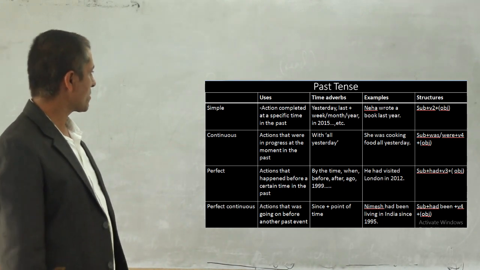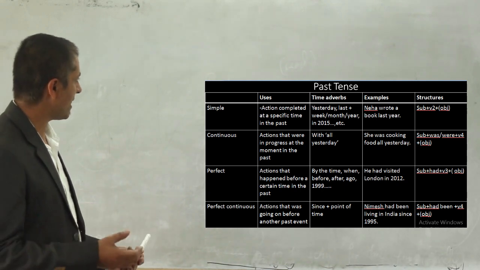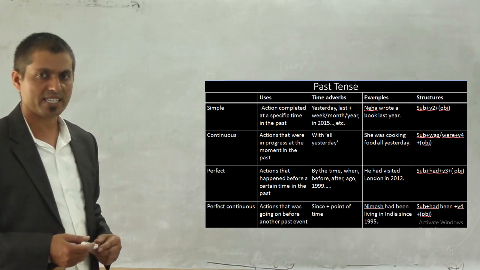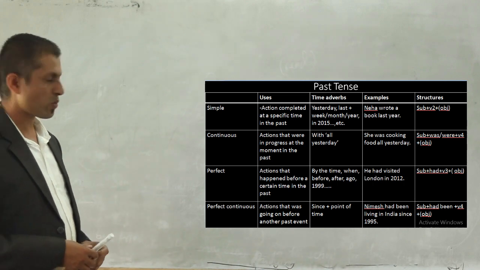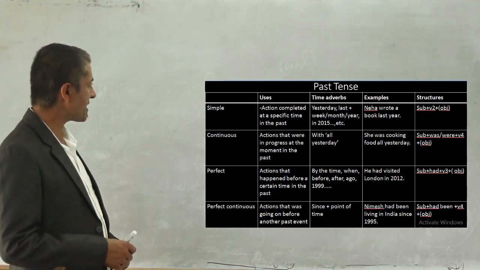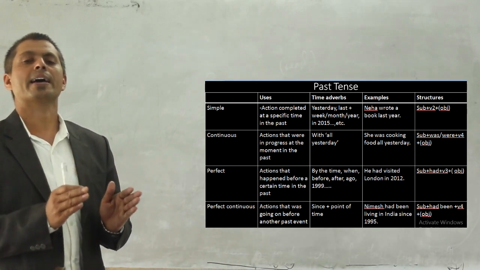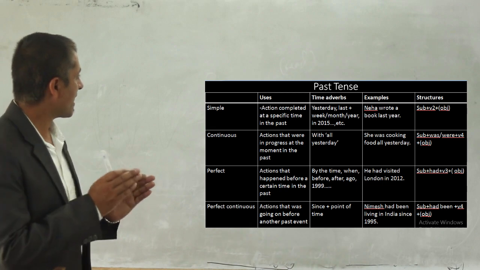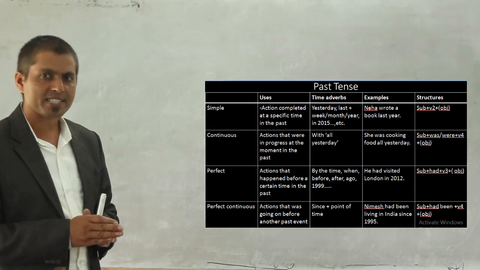Okay, my dear students, as we have done before in our previous lesson, here also we are going to deal with the simple past tense. Its usage is what? Action completed at a specific time in the past, right? People have completed the action at a specific time in the past.